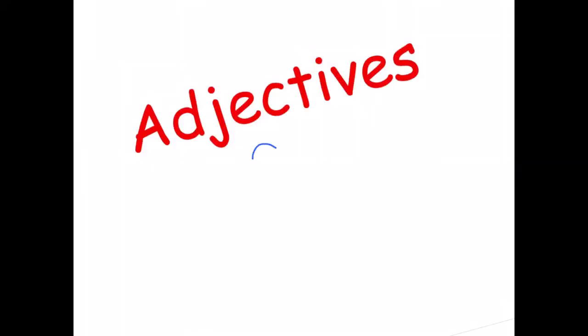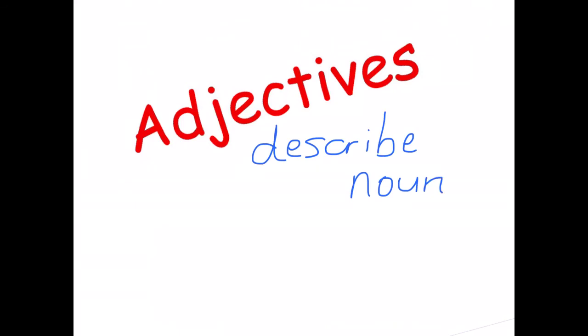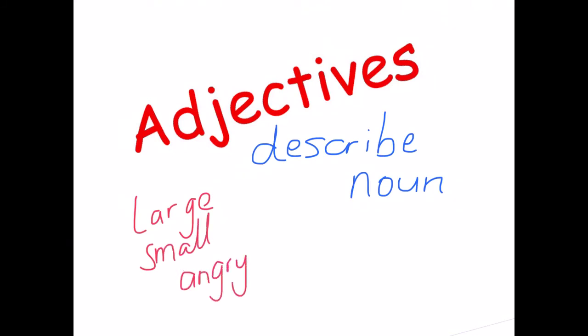So remember, adjectives are describing words. They describe a noun. You have large, small, angry, delicious, green, and there are thousands more.